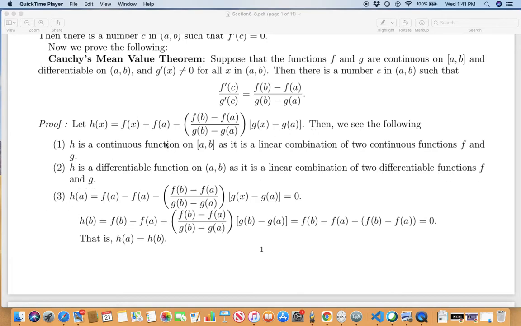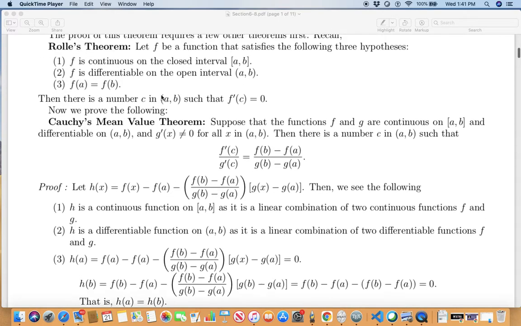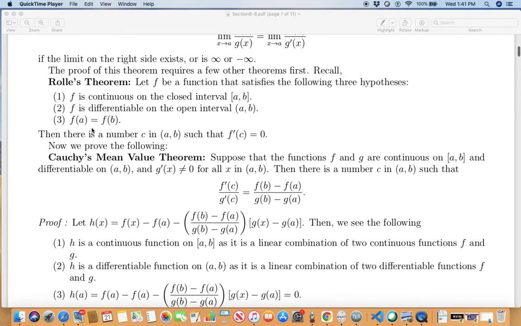Same argument. Now you must ask, what happens if the denominator is 0? Look here, if the denominator g b minus g a were 0, then g b equals g a, and by Rolle's theorem, applied to g instead of f, there would be an element c in the open interval AB such that g prime is 0.